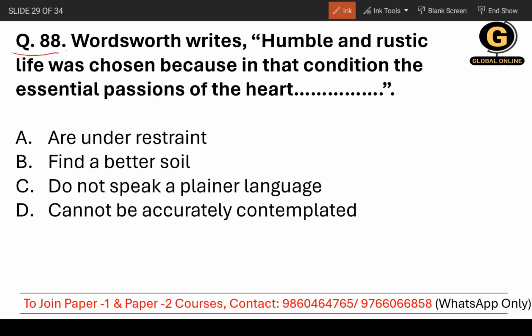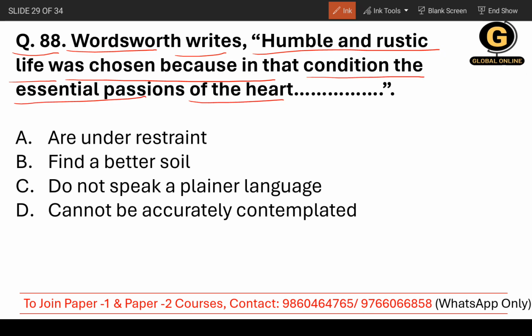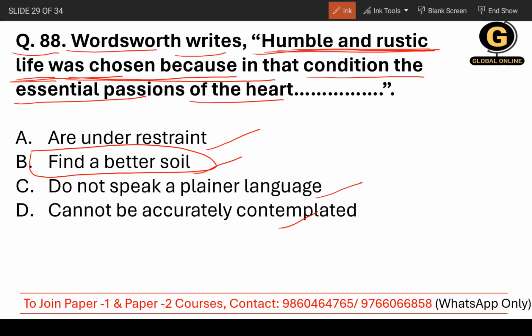Question number 88. Wordsworth writes, humble and rustic life was chosen because in that condition the essential passions of the heart were what? Options are: under restraint, find a better soil, do not speak a plainer language, or cannot be accurately contemplated. The correct answer is find a better soil.